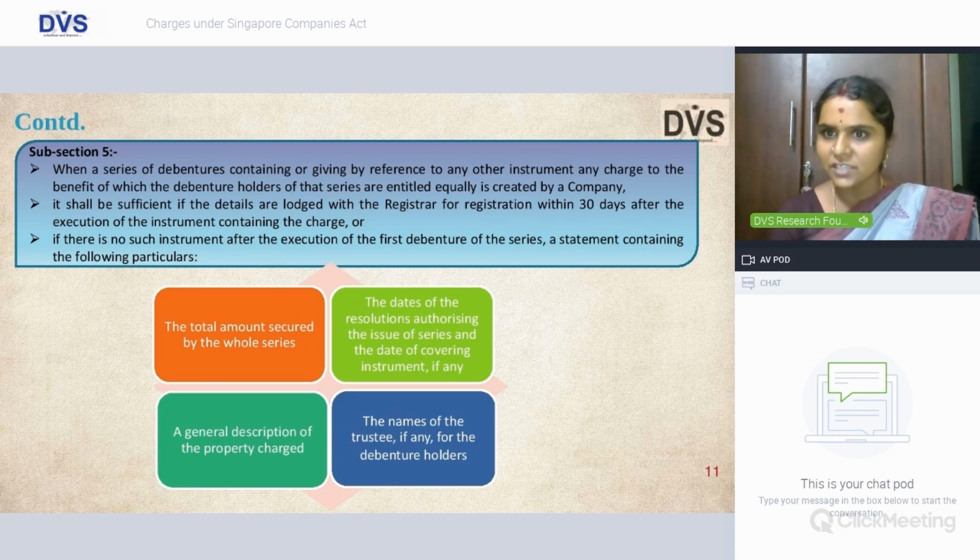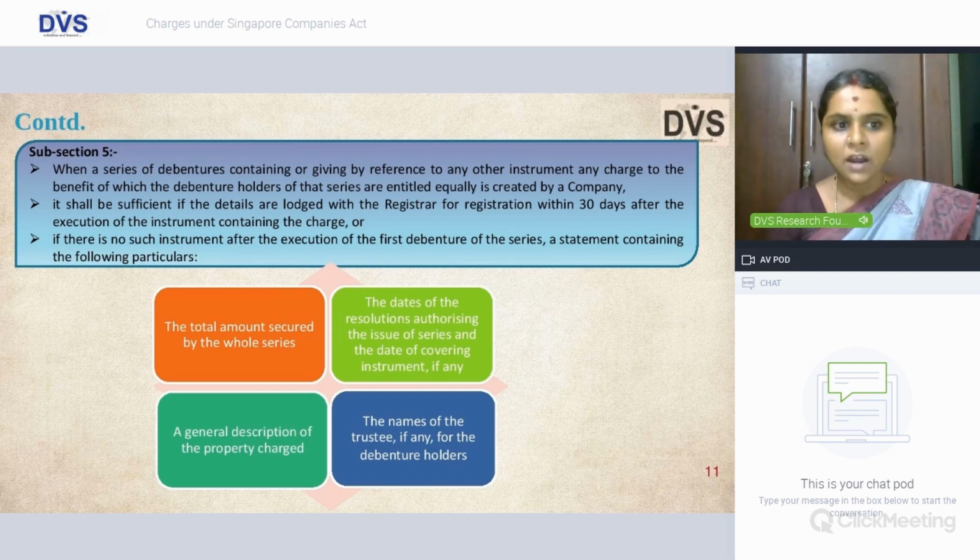But for debenture, it is within 30 days after you execute an instrument, which means you are signing the debenture trust deed or the debenture agreement with regard to issue of debenture, in which case the 30 days will be triggered from the date you sign the instrument and not from the date you create the charge. So that is the difference between subsection 1 and subsection 5.